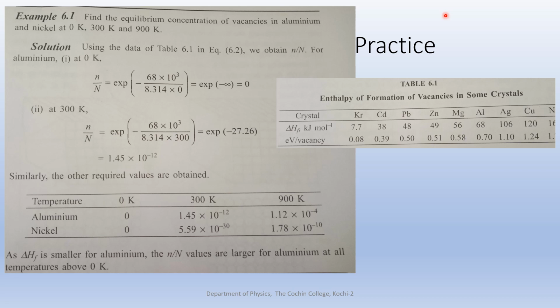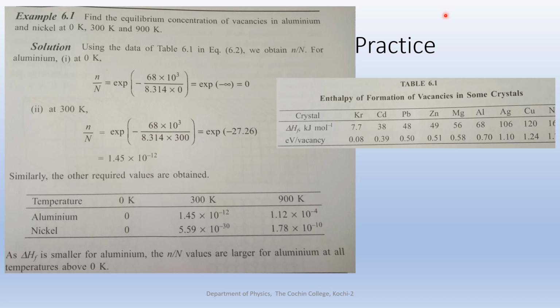This is a worked sample for calculation of the equilibrium concentration of vacancies, the point defect, vacancy defect, in aluminum at 0 Kelvin and then at 300 Kelvin, etc. The value of the enthalpy of formation for aluminum is given as 56 kilojoule per mole. It is given in the table there.